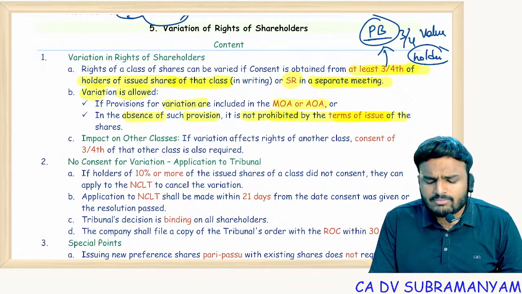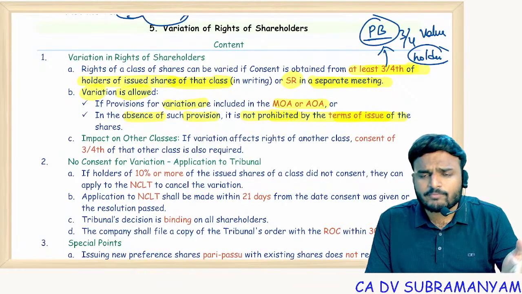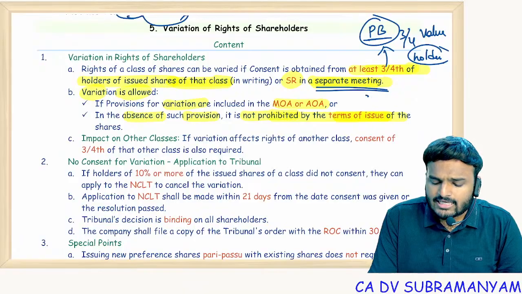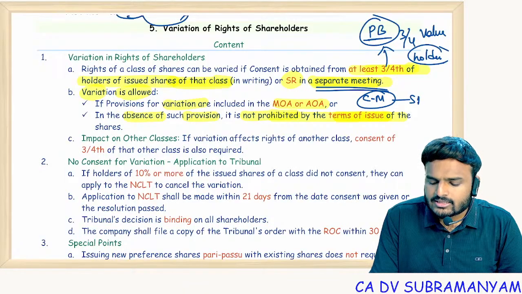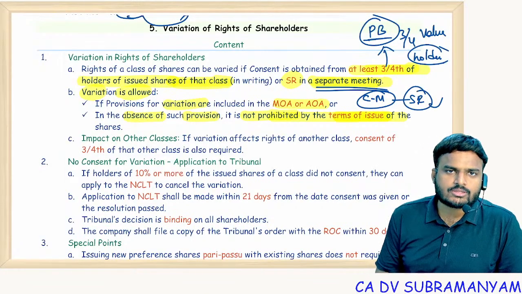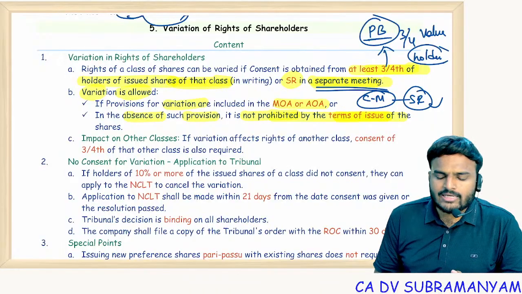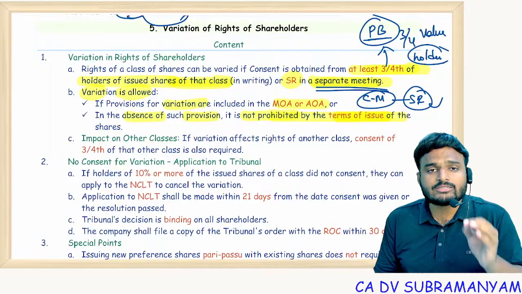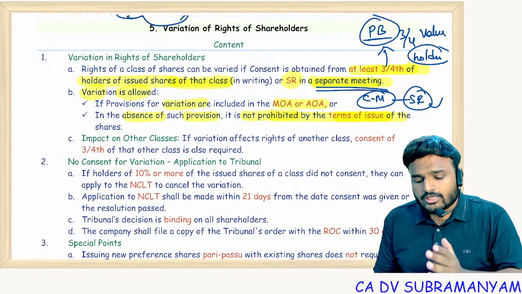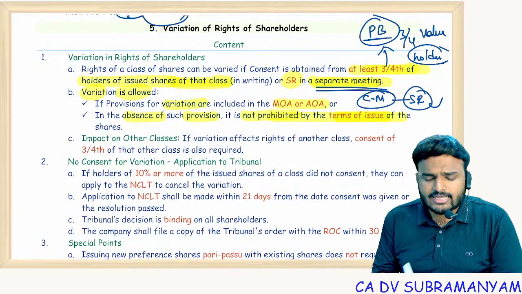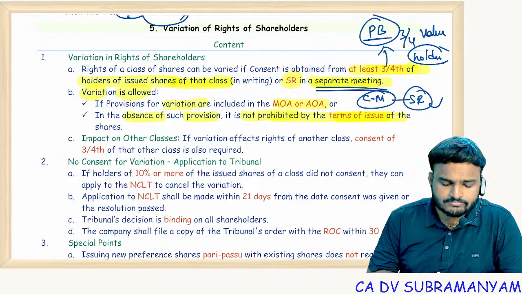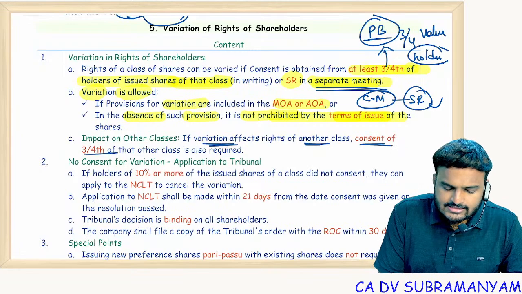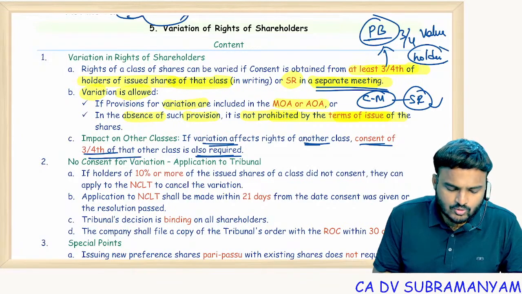If postal ballot is not applicable, that means if your number of members is less than or equal to 200, then you can conduct a separate class meeting and pass a special resolution in it. Getting my point? Postal ballot applicable, then get consent from holders holding 3/4 value. Or if postal ballot is not applicable, conduct a class meeting and obtain a special resolution. Clear? If variation affects the rights of another class, consent of 3/4 of that other class is also required.